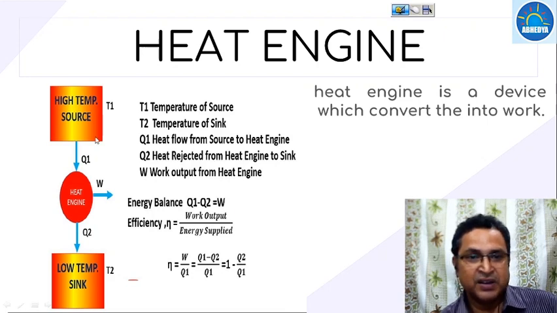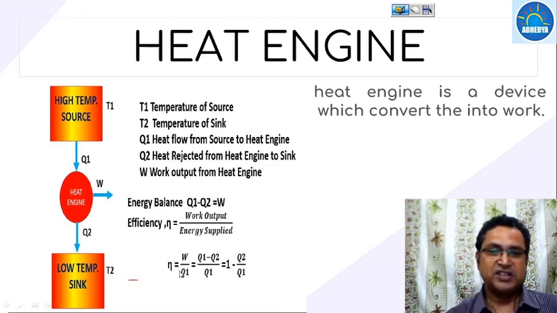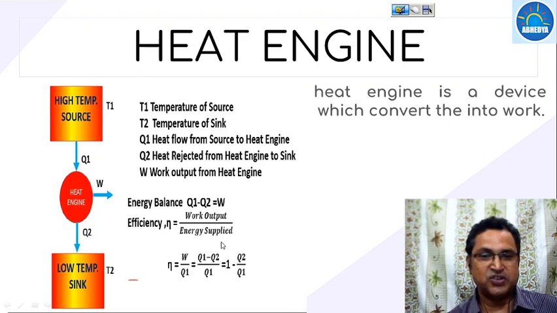Okay, so what is the efficiency of this heat engine? Efficiency is nothing but the output divided by the input. What is our output? Output is your work. And what is input? How much heat is being taken by this heat engine. So this is Q1. So this is W upon Q1, or W can be written as Q1 minus Q2. So this comes out to be 1 minus Q2 upon Q1. So 1 minus Q2 upon Q1 will be the efficiency of a heat engine.